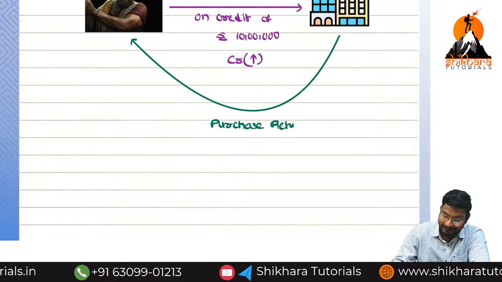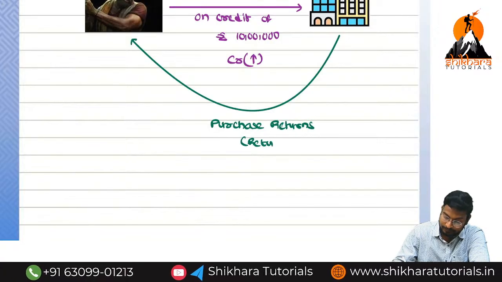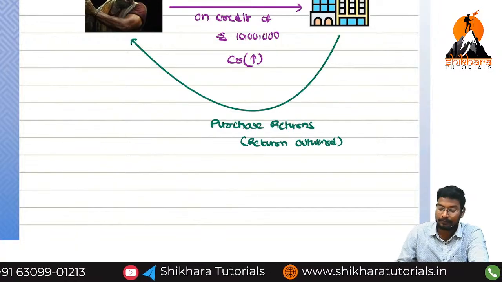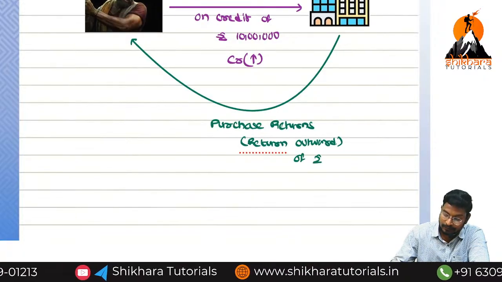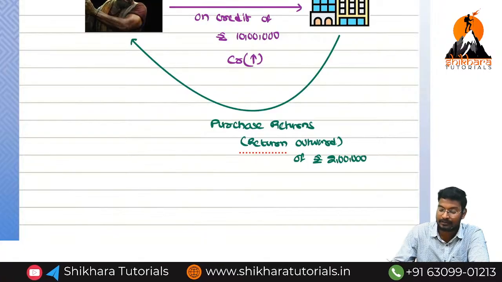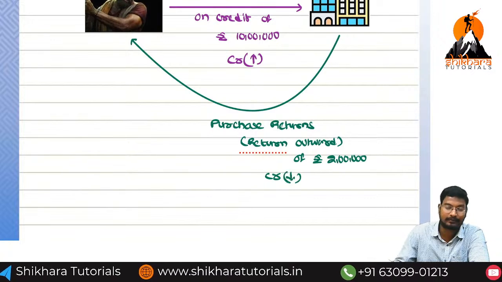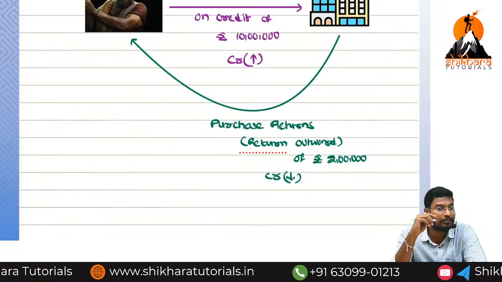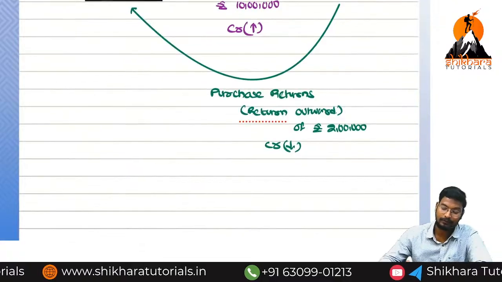Let us take it as 2 lakhs. In this situation also, does creditor value increase or decrease? Decreases. So how much amount do we need to repay now? Only 8 lakhs. At the initial stage, how much did we need to repay to the creditor? 10 lakhs.